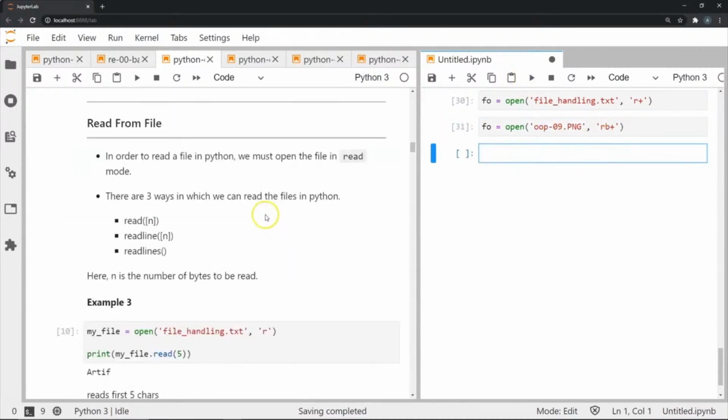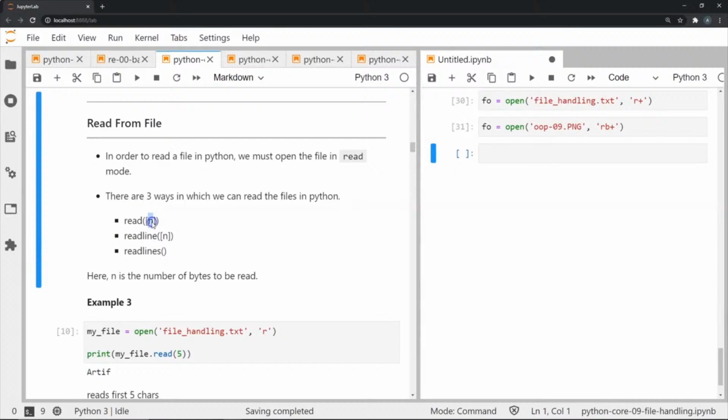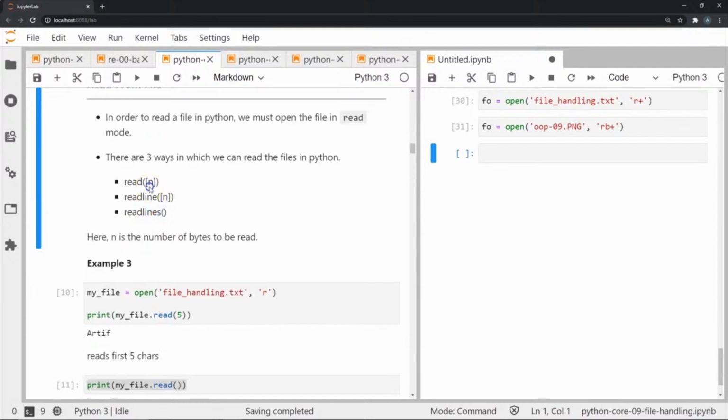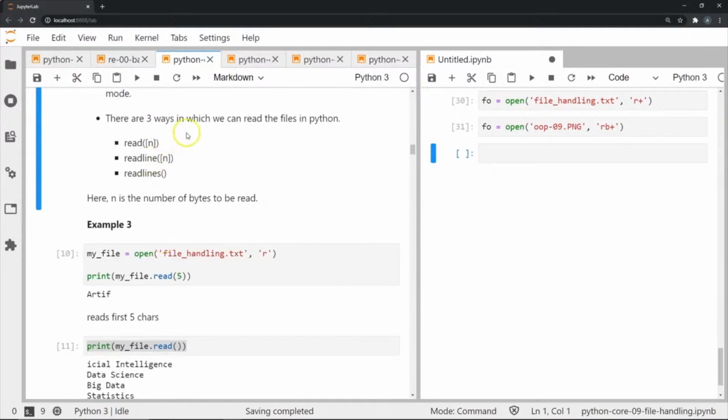Now let's look at different ways in which we can read from a file. There are three commands that we can use. We can use the read command followed by an optional number of characters. We can use the readline command followed by an optional number of characters, and the readlines command. This optional number of characters, denoted by n over here, basically tells us how many characters we want to print.